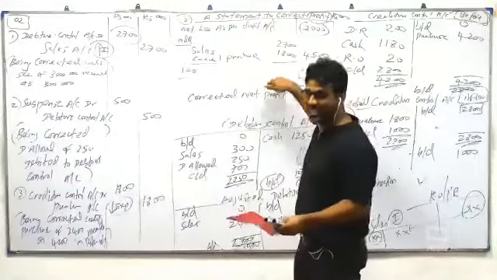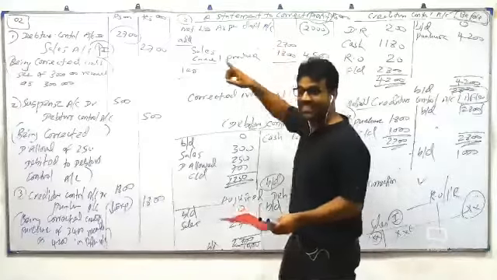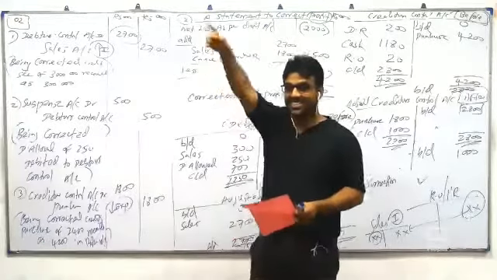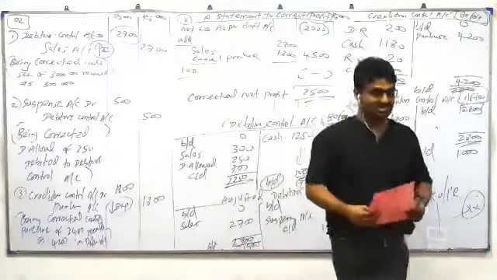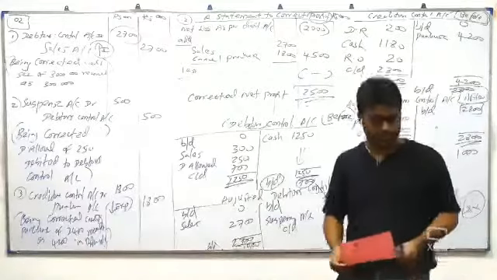Profit correction they are not asking. Instead of that, they are asking two journals: the cash receipt journal and the cash payment journal. Please start doing it.